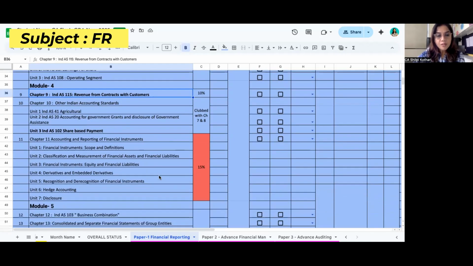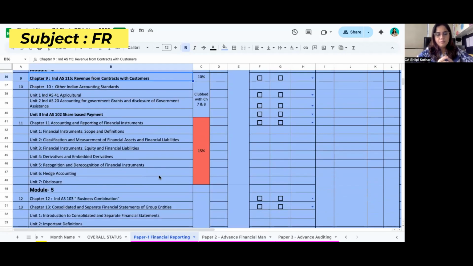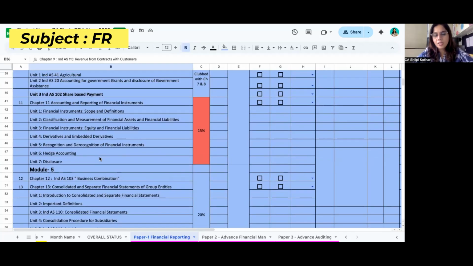Okay. Now, the problem for every student is chapter number 11, 12, and 13. The weightage is also very heavy. At the same time, they are asking MCQs, and these topics also help, like chapter 11 is also helpful when you are doing AFM. So the weightage, you can see, is 15%, and I insist that this should be done properly before the exam. This is heavy and this is very important.